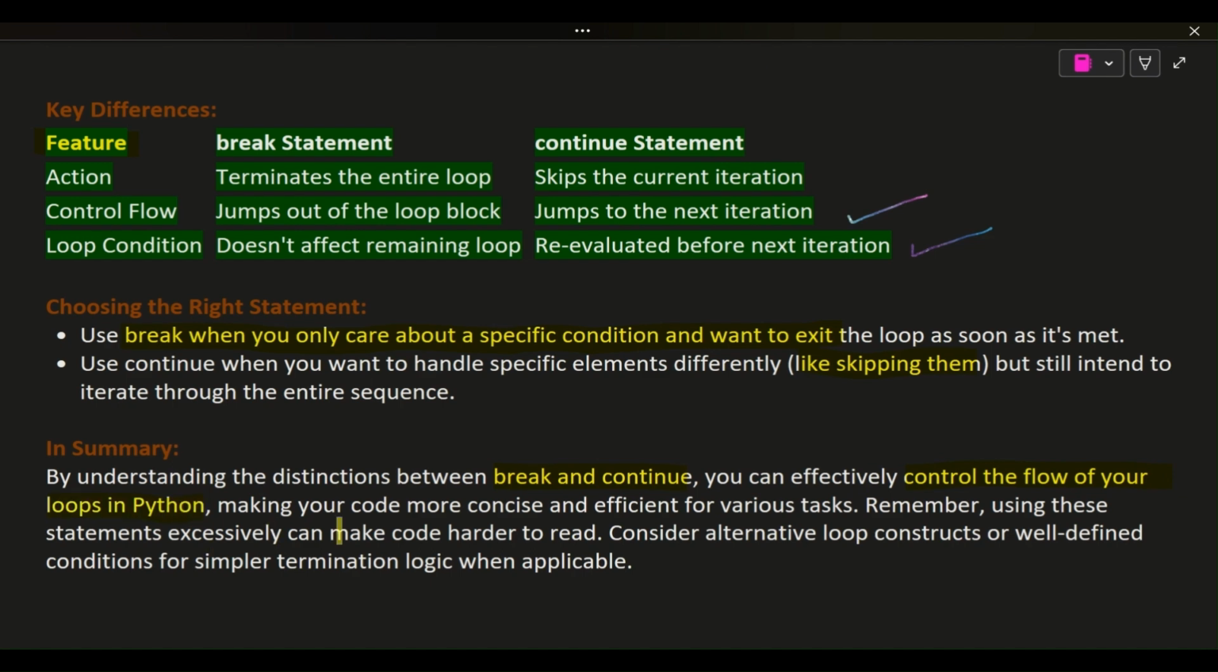Remember, using these statements excessively can make code harder to read. Consider alternative loop constructs or well-defined conditions for simpler termination logic when applicable.